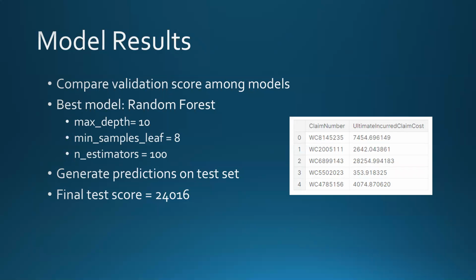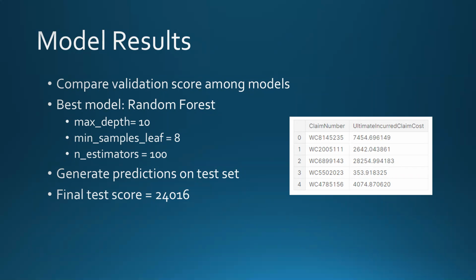It turns out that the best model from the list that we've shown in the slides before is the random forest model with the following parameters: max_depth of 10, min_samples_leaf of 8, and n_estimators of 100. We then use this best model to generate predictions on our dataset.